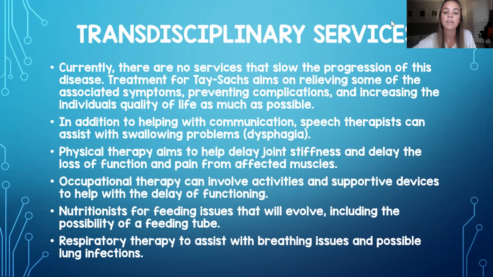Physical therapy is going to help with delaying joint stiffness and delaying the loss of function and pain from the affected muscles. Occupational therapy can involve activities and supportive devices to help with the delay of functioning. Nutritionists for feeding issues that are going to evolve, and respiratory therapy to assist with breathing issues and possible lung infections, as most of the children who die of Tay Sachs die of complications associated with pneumonia and aspirating.